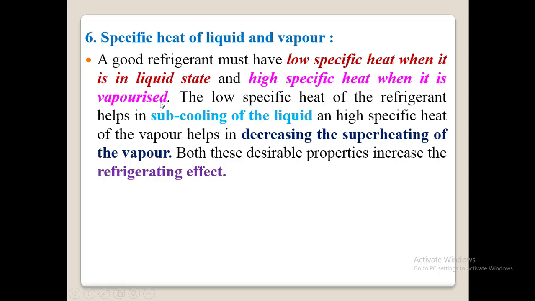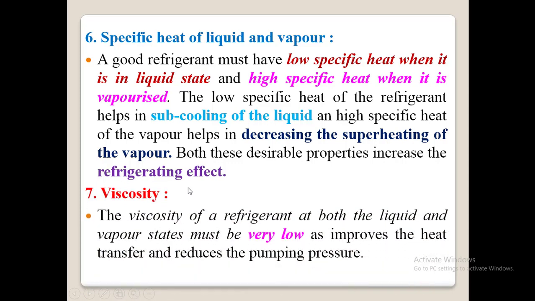So remember that. You all know what is specific heat. Specific heat is the amount of heat required to raise the temperature of unit mass of a substance by 1 degree. So for that, specific heat of the liquid must be less and specific heat of the vapor must be high. Both these are desirable properties to increase the refrigeration effect.